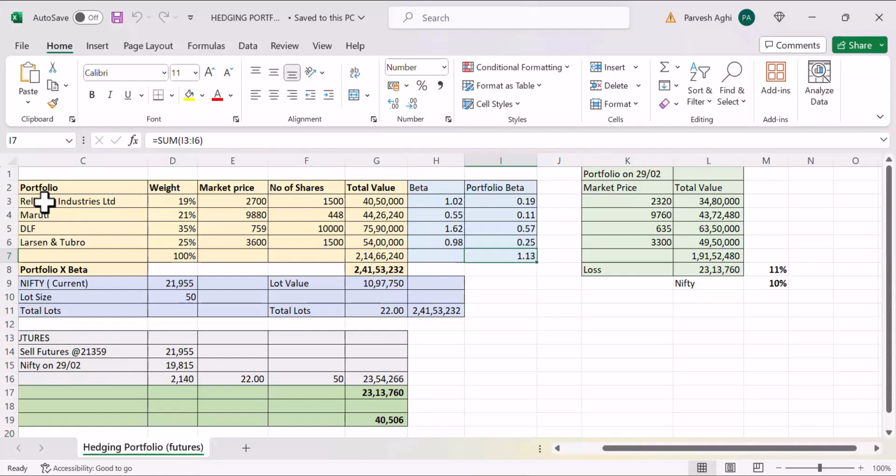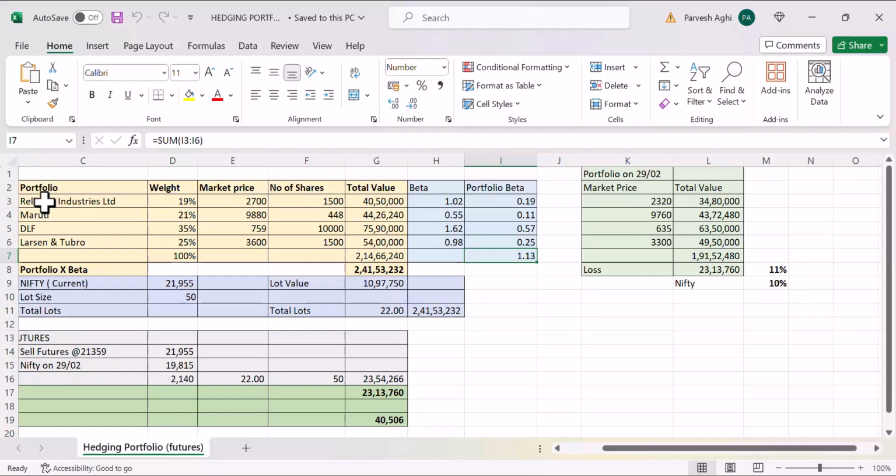Now tell me, is it true also for the standard deviation? If you know the standard deviation of each stock and you calculate the average standard deviation of the portfolio, will it be the same calculation or will it be different? Have you studied about that? Because it is dependent on the correlations of the stocks. So there is a different kind of formula. It is simply not the weighted average. There is modern portfolio theory. If you have studied that, there is a formula where you have to apply that and calculate the standard deviation of the portfolio.